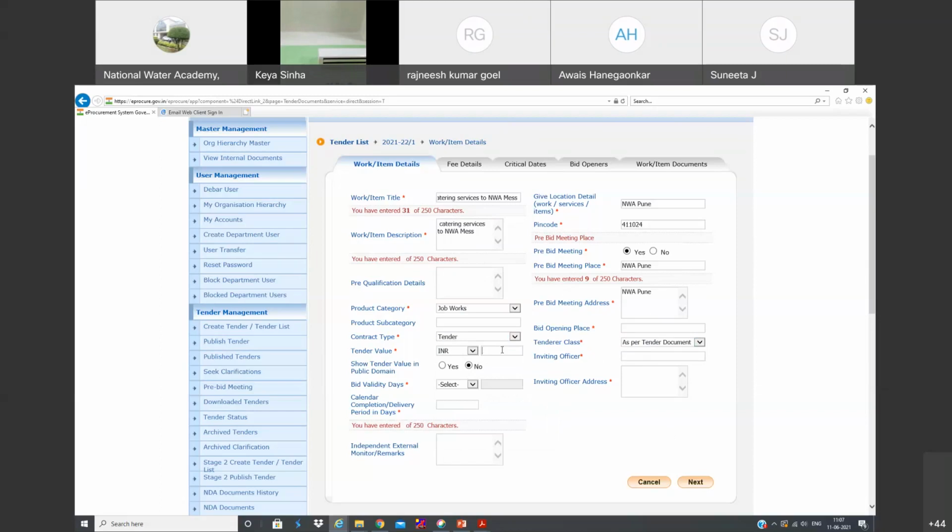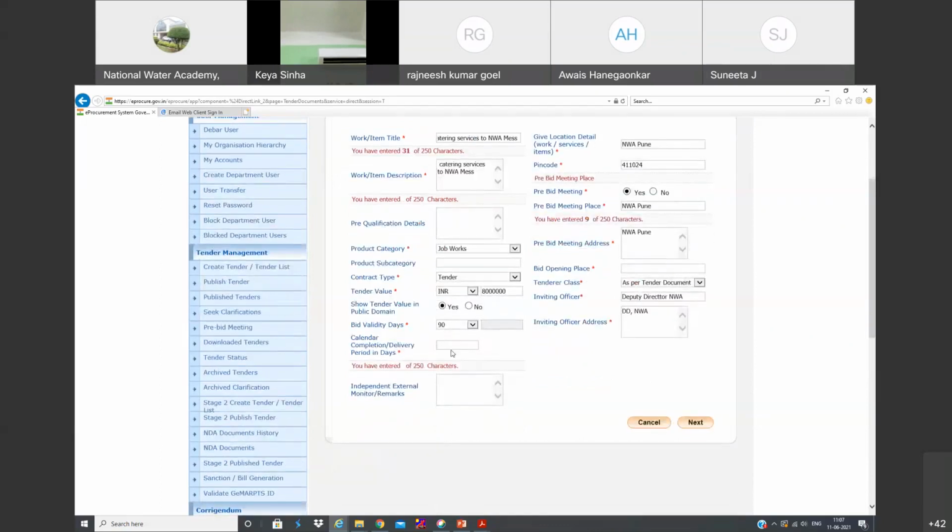And tender value, we can mention. Let's say if it is 80 lakhs, we have to mention that value. And you can even display it. If you would like to display the tender value, you can mention yes, or if not, no. Inviting officer, you can mention the name and designation. Bid validity generally we keep for 90 days. And completion delivery period in 30 days.